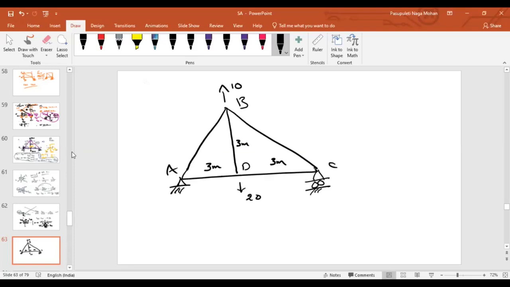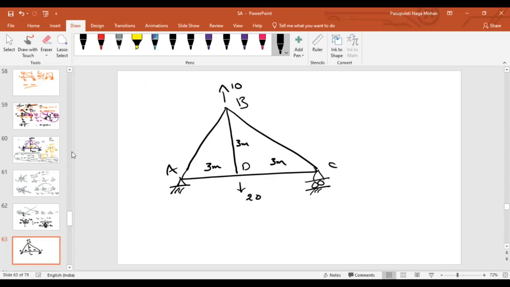Why? Because it is a symmetric truss or not? Symmetric, sir. Why? If you fold it at BD, they will attach, isn't it? Imagine if you fold this truss with respect to BD, they will be mirror images of each other.